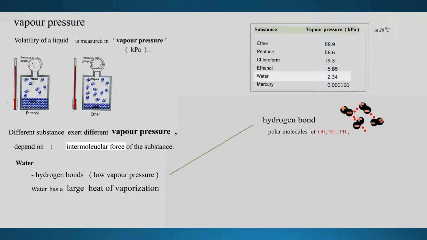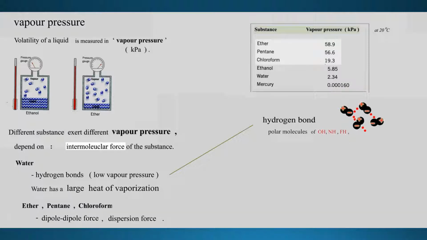You have to put in a lot of heat to vaporize water. If you look at the chart, water is 2.34. They don't want to be gas.